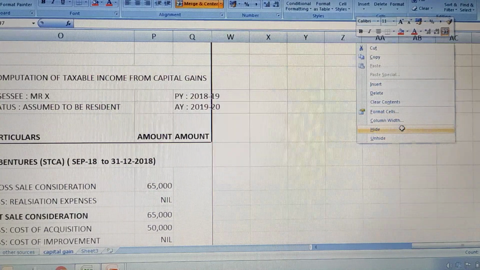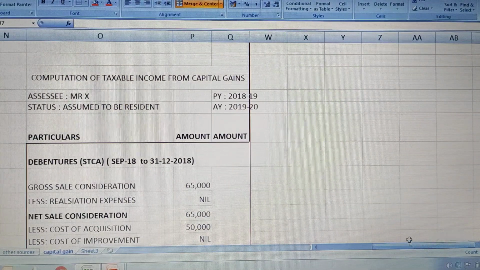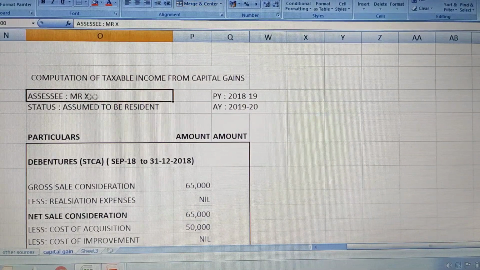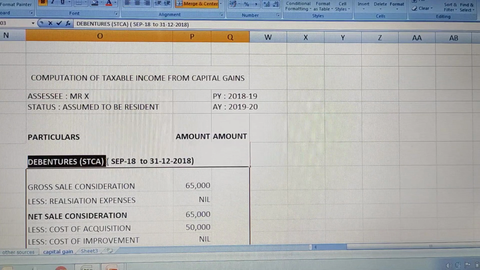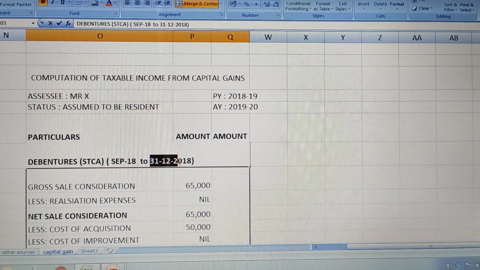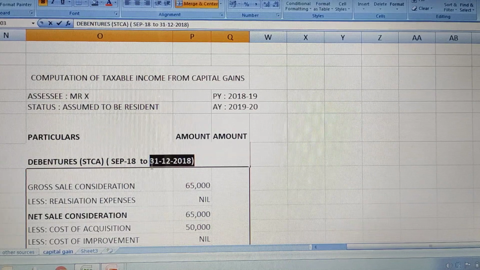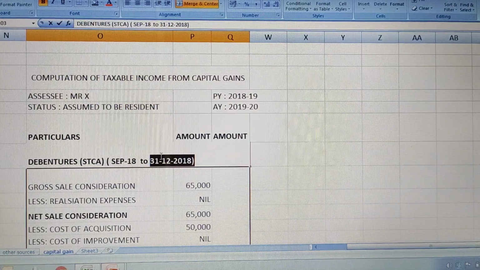This is there, you will get confused, so I am hiding this. Okay, fine. So now let us solve. So assessee is X, assumed to be resident, all these things will remain same. Debentures, it was purchased in September 2018, sold in December 2018, means within a period of 2-3 months it was sold. So debentures is one of the financial asset. For financial asset, rule says that if it is sold within 1 year, you are not holding the debentures for a period of 1 year, then it will be considered as short-term capital asset.